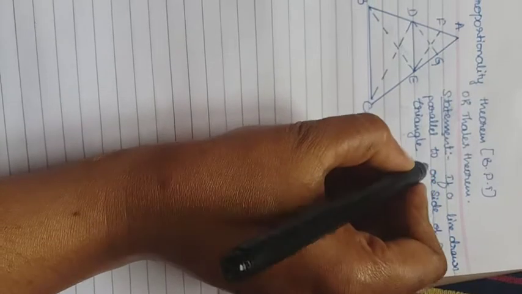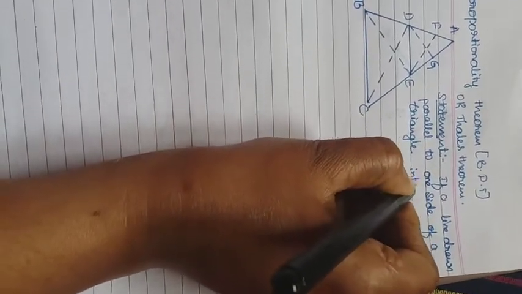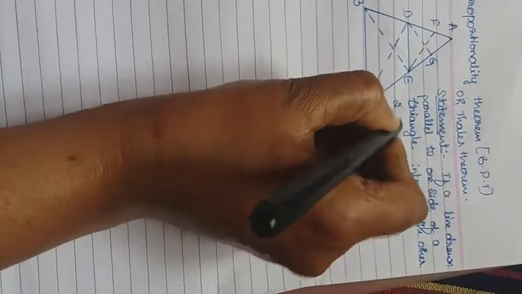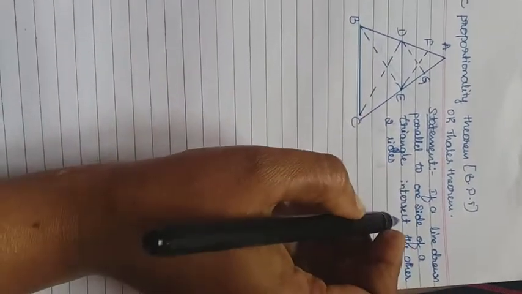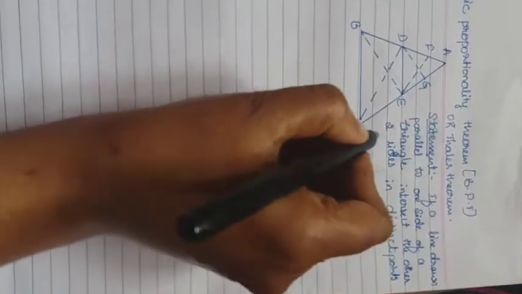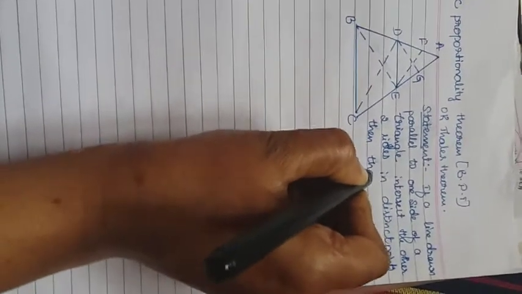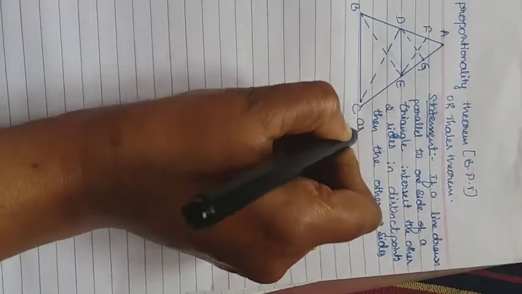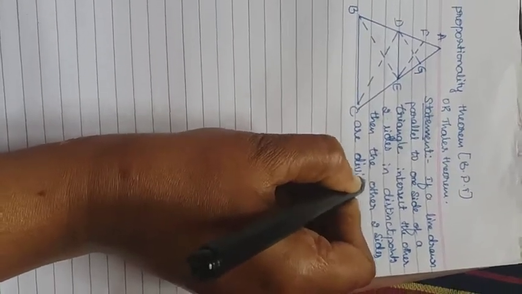If a line drawn parallel to one side of a triangle intersects the other two sides in distinct points, then the other two sides are divided in the same ratio.